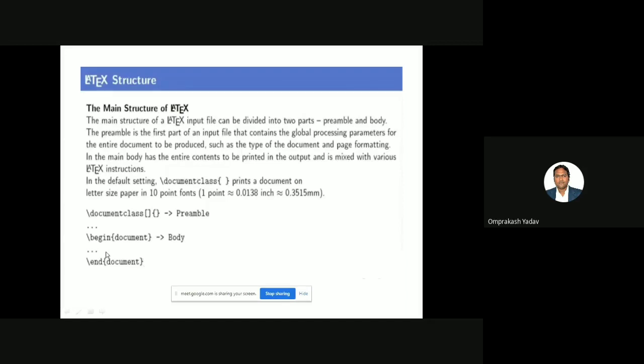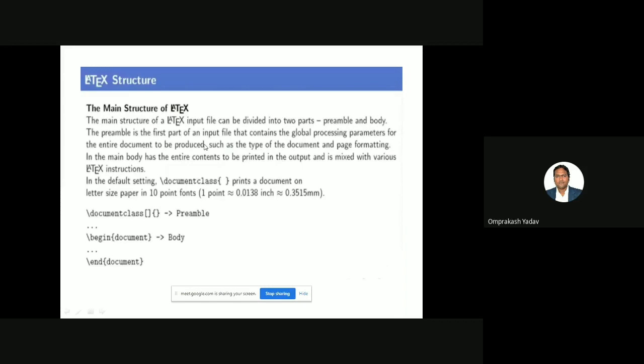So whatever you want to write, you are supposed to write inside this begin document and end document. Anything which has a begin must end with an end part. If you are beginning anything, you will have to end it. Please remember this. And this part is called the body part. Clear? So the main structure of a LaTeX input file can be divided into two parts: preamble and the body. Preamble and the body part.